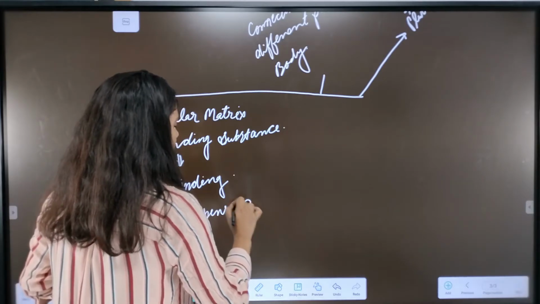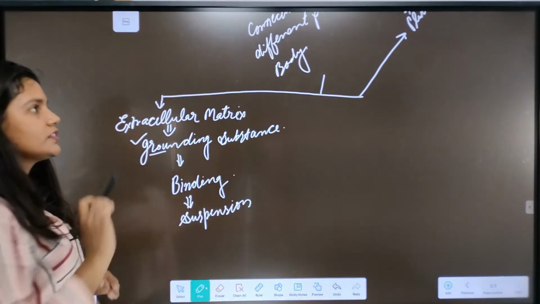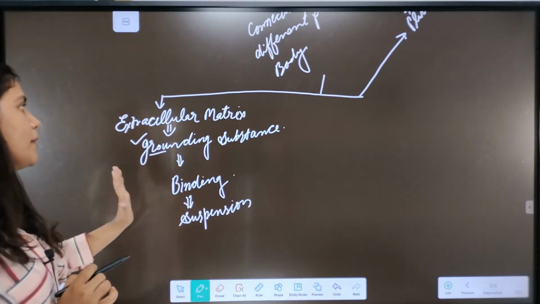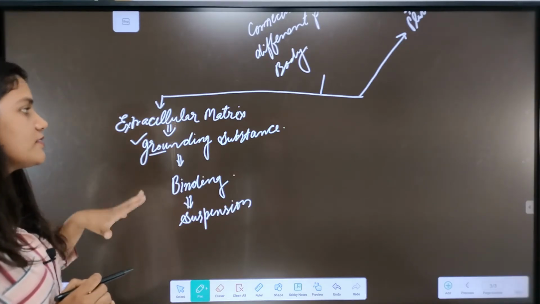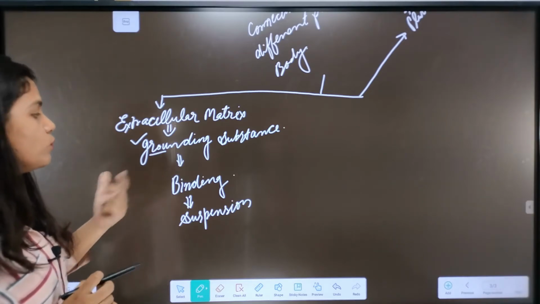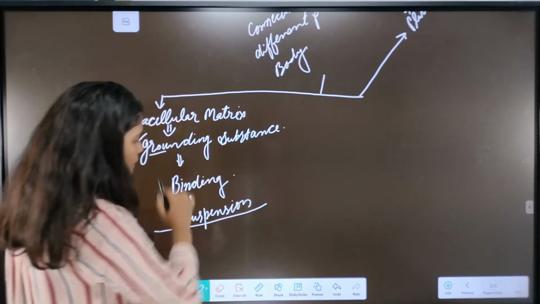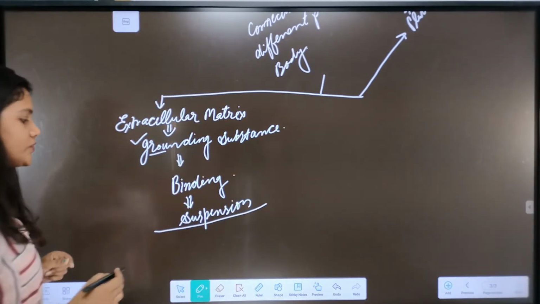In any connective tissue, two things are needed: one is the cells and the other is the grounding substance or binding substance, where the cells can be suspended. What other is the function of the grounding substance along with this basic and important function?